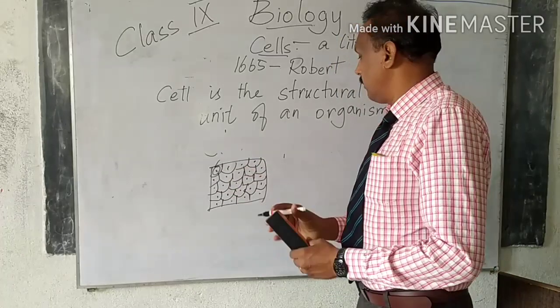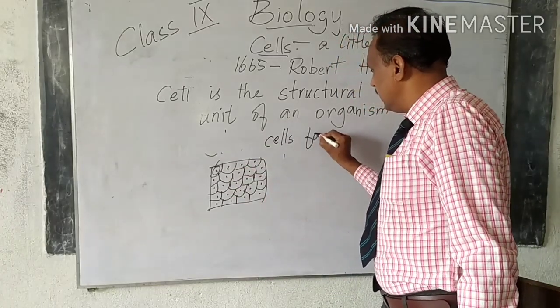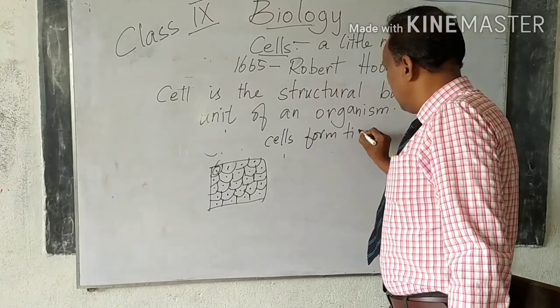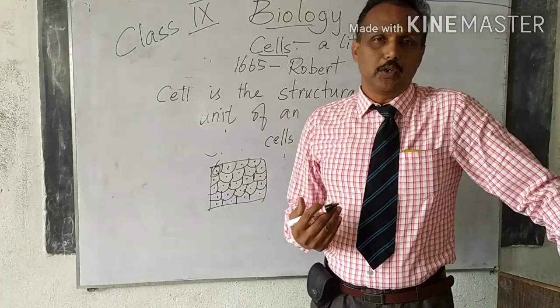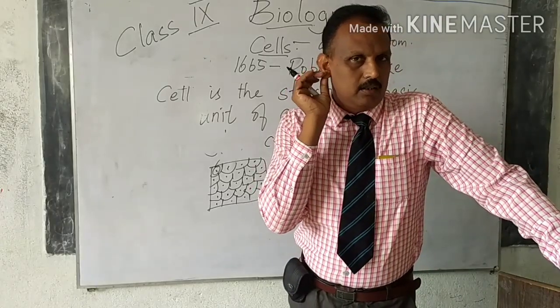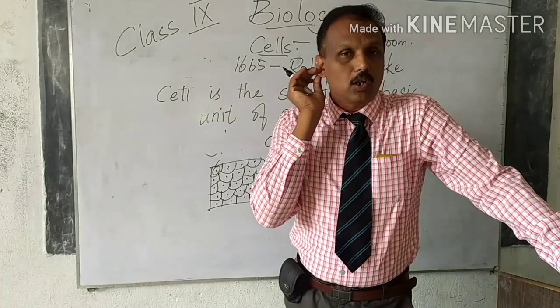Epidermis means the outer cover of the skin. Cells form the tissue and the tissues form the organs. Like we know, if you take a human body, this organ is made up of tissues. Tissues contain cells.